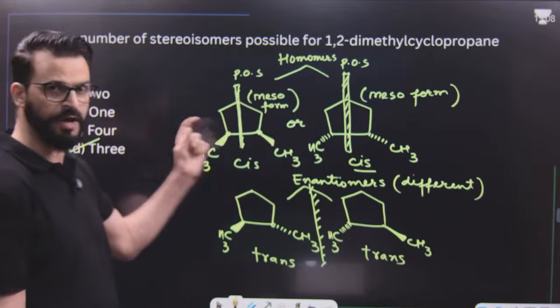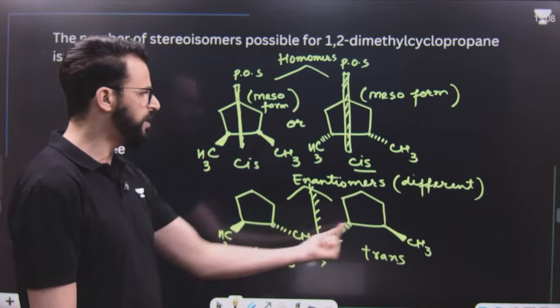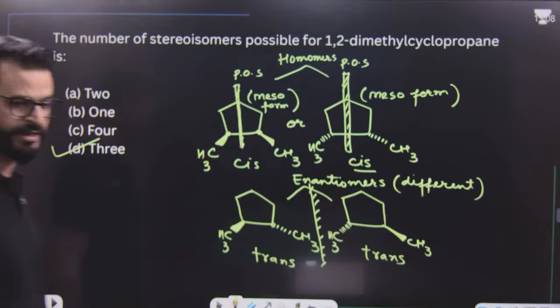Cis is only one because both are identical, and trans are two. They are enantiomers of each other. I hope this point is clear.